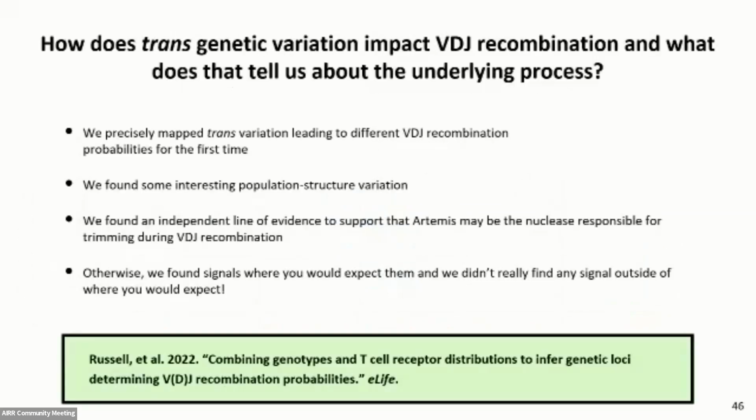All right, so that brings me to the conclusions for this portion of my talk. I hope I've illustrated that we've precisely mapped transvariation, which leads to different VDJ recombination probabilities. We found some interesting population structure variation. We found an independent line of evidence to support that Artemis may be the nuclease actually responsible for trimming during VDJ recombination. And otherwise, we found signals where you would expect them, and we didn't really find any signal outside of where you would expect. And if you're interested in more details, I'd encourage you to check out our recent paper in eLife shown there.